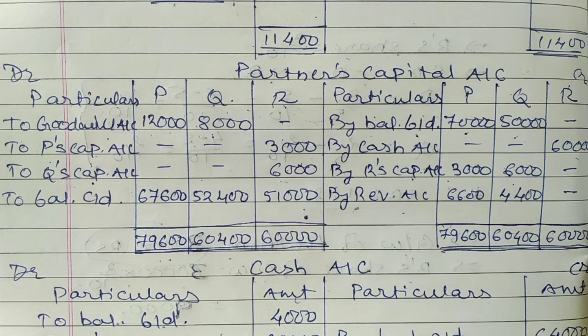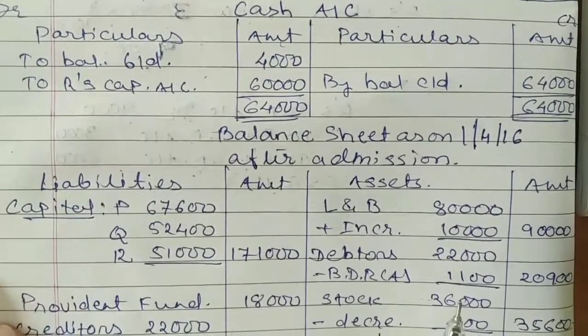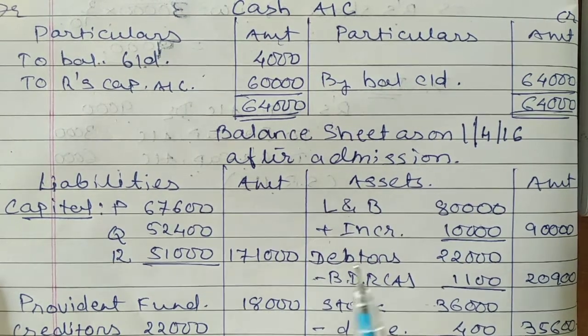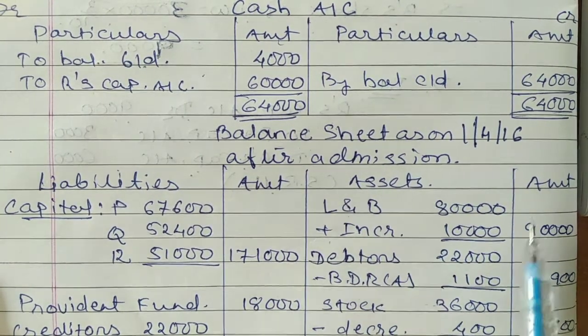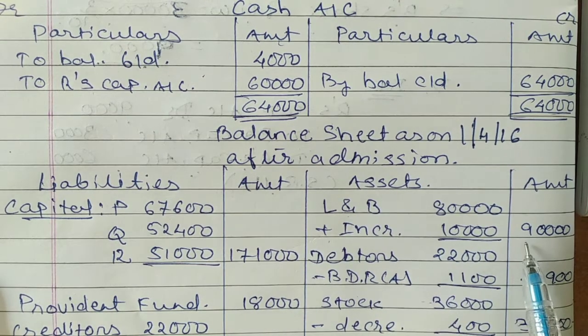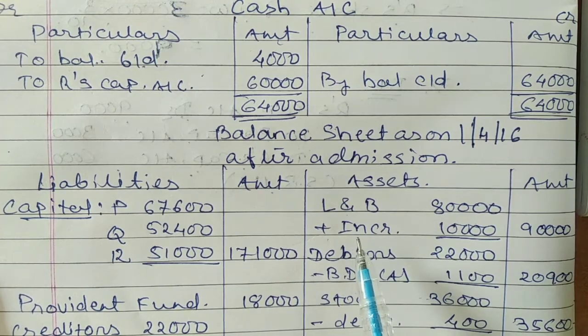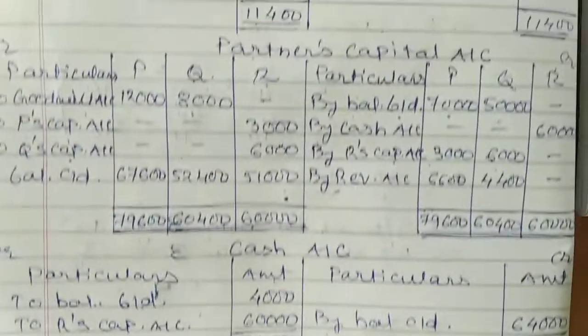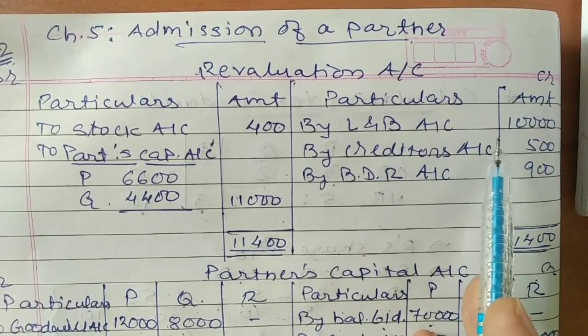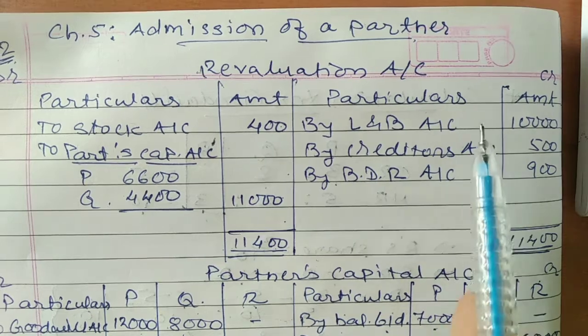Okay, now let us move to your fourth adjustment. Value of land and building is 90,000. See, the amount of land and building is 80,000. It has been said that it is now considered at 90,000, so it is going to be increased by 10,000. So in the outer column 90,000, increase in the value of land and building. The second effect would be on the credit side of your revaluation account, by land and building, that is 10,000.